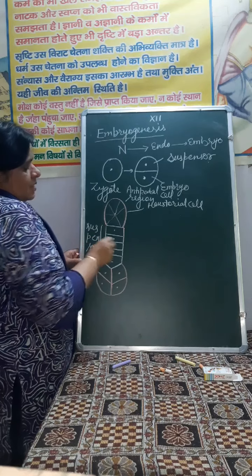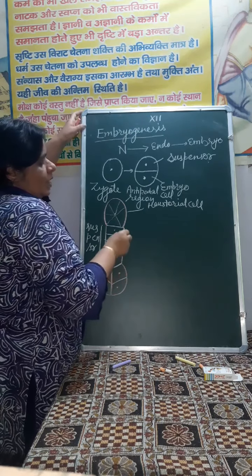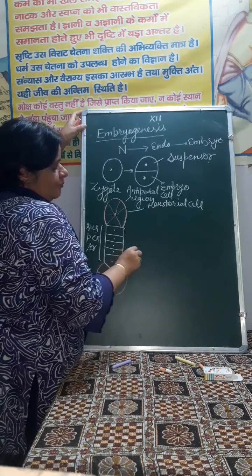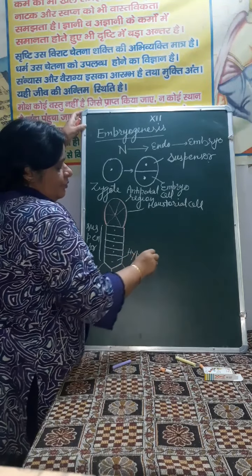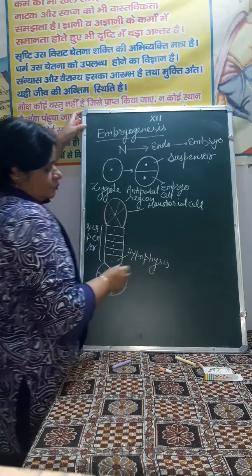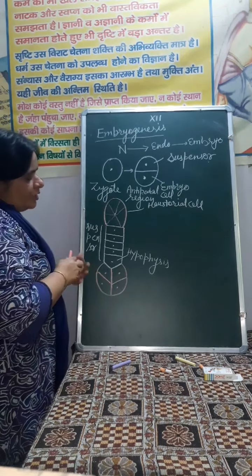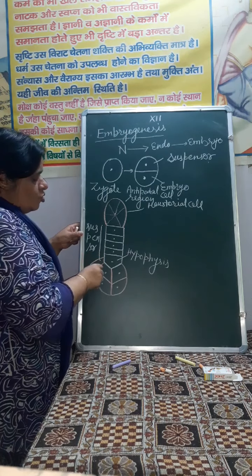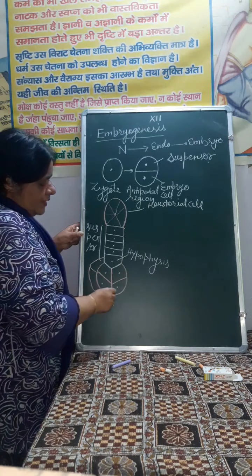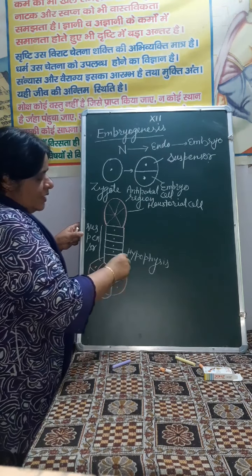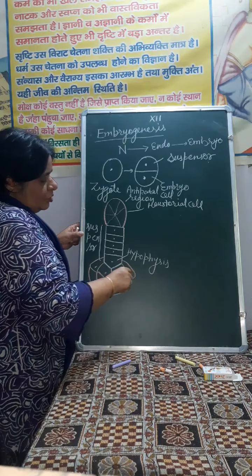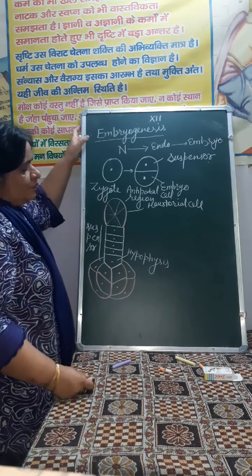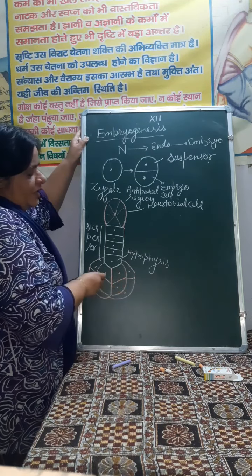This is suspensor, and this is called hypophysis. Hypophysis is the cell that is adjacent to embryo cells. Then further division, and there is formation of 8 cells. These 8 cells, they are arranged in 2 tier of 4 cell each. Arrangement of these 8 cells into 2 tiers of 4 cell each.